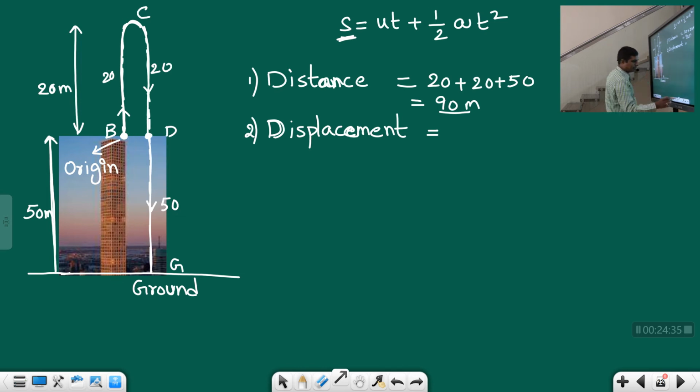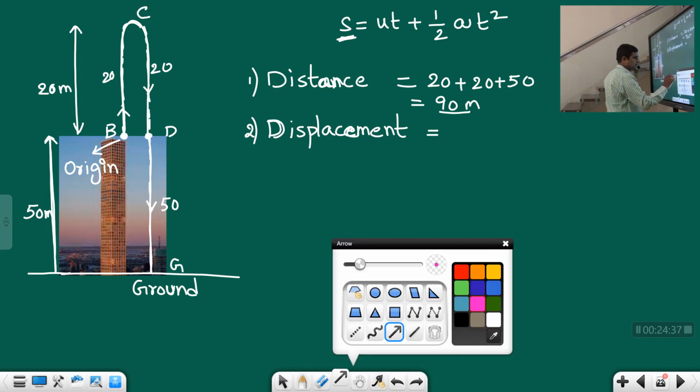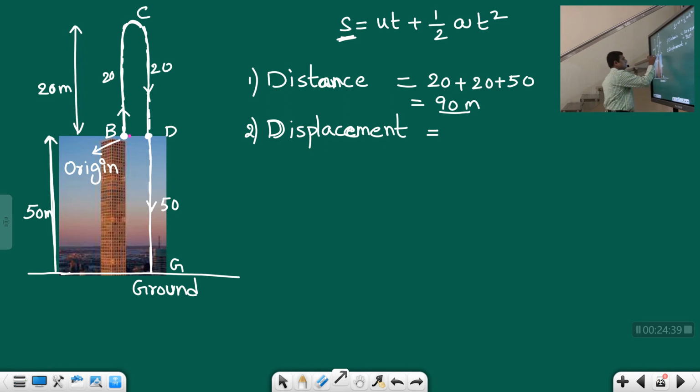Are you able to see, students? I'll take a bigger size. Now you can see clearly. So this is the displacement vector. The length of this pink color arrow represents displacement. The length of the white color path is the distance.